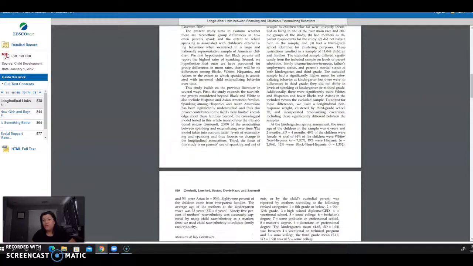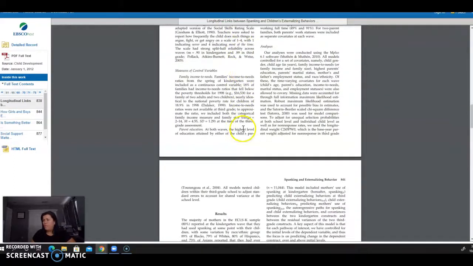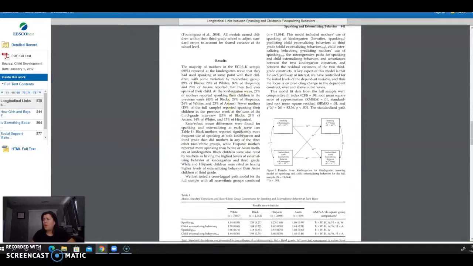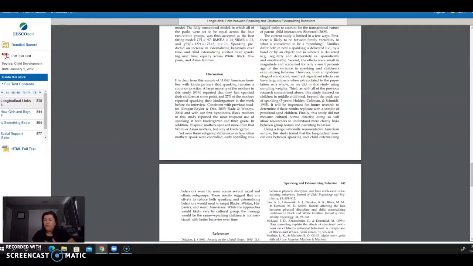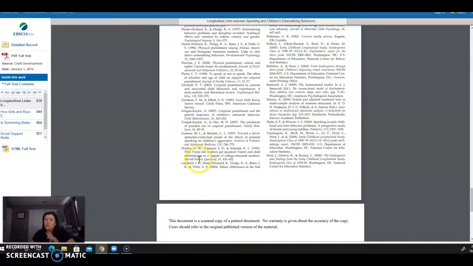This looks much different, right? Kind of more straightforward, dry. It'll show you the different methods that they used to collect the data, the results, discussion of their findings, and it'll also include, in this case, their references or the sources that they used. Notice they look much different than what you would find in issues and controversies or CQ Researcher or any of the other background reading type of databases.